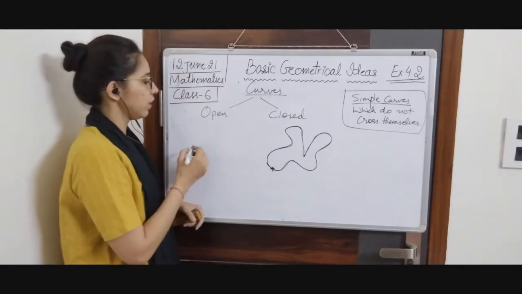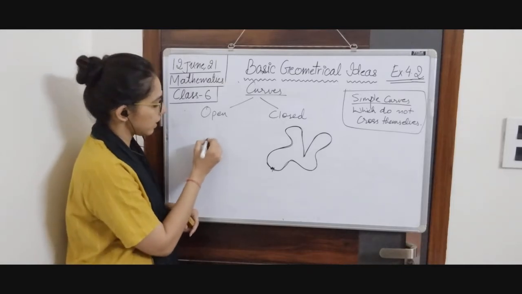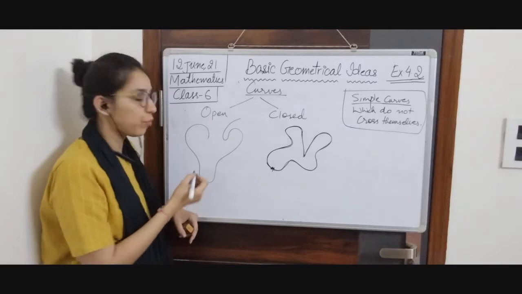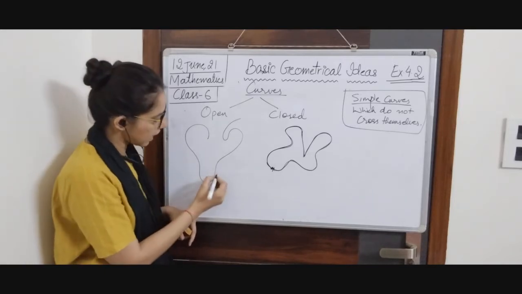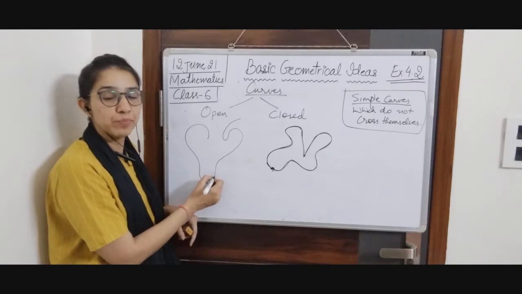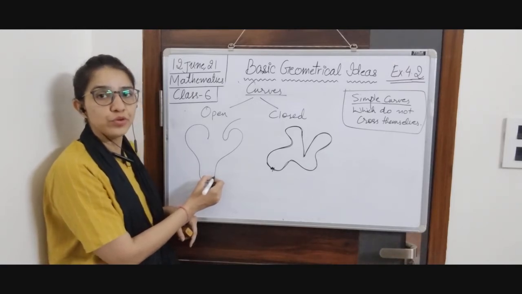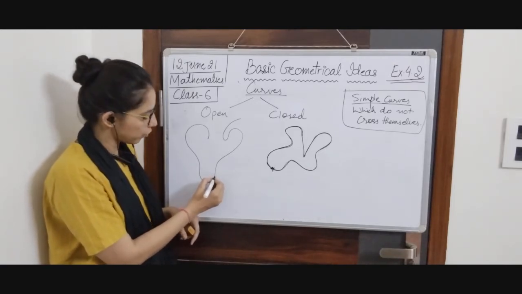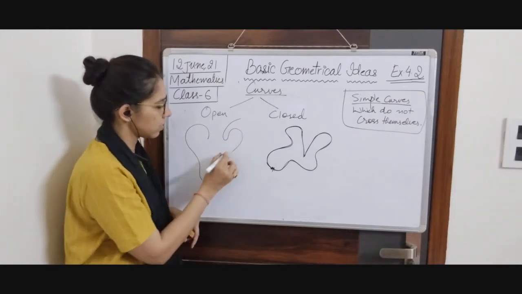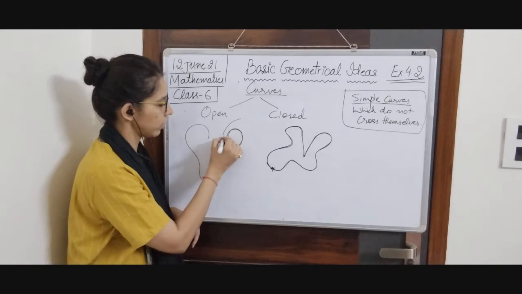In an open curve, you will be seeing end points. Like if you are starting from here, we won't be able to reach back at the point if we follow the path of the curve. Suppose we are going in this direction, we will reach only here. And if we are going in this direction, we will reach here.